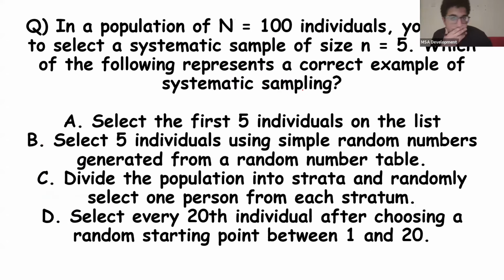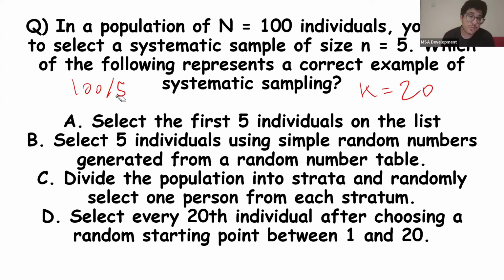In a population of 100 individuals, you want to select a systematic sample size of n equals 5. Which of the following represents a correct example of systematic sampling? So what is systematic sampling again? Systematic sampling is when we take 100, divide it by 5 to get a k of 20.